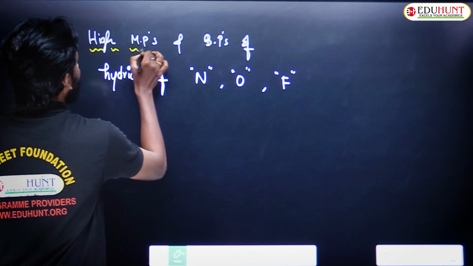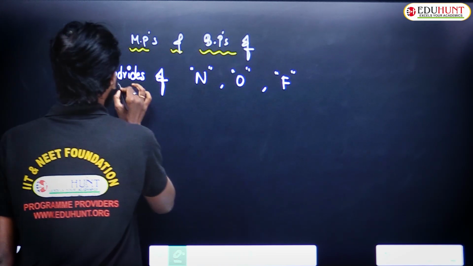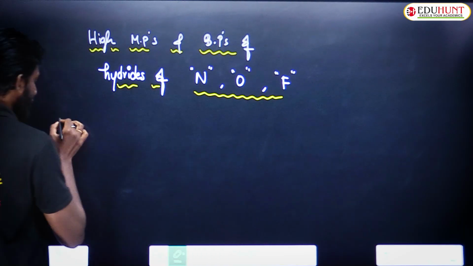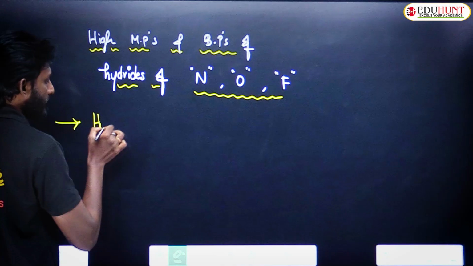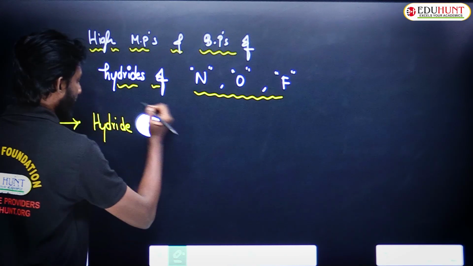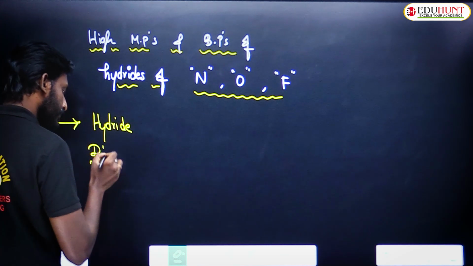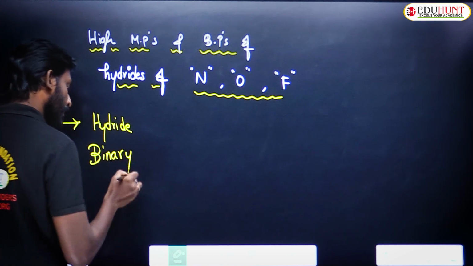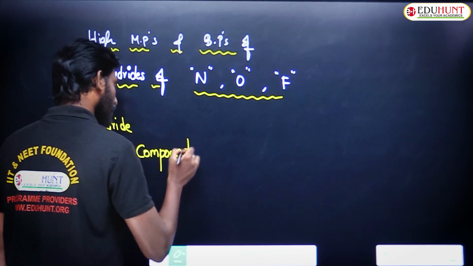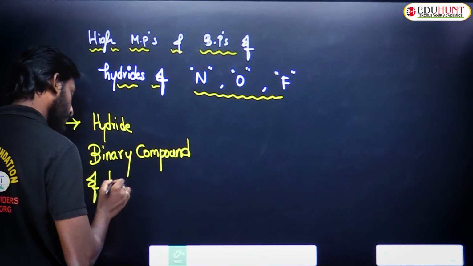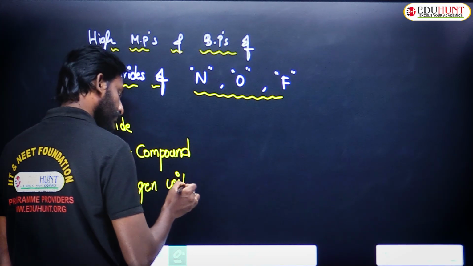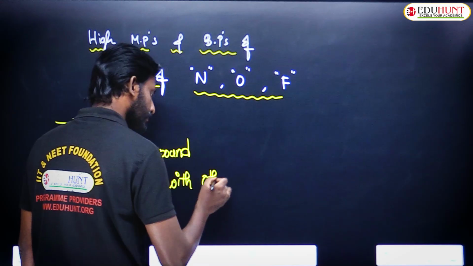So first of all, we must know what a hydride is. A hydride of an element. Hydride is a binary compound of hydrogen with another element.